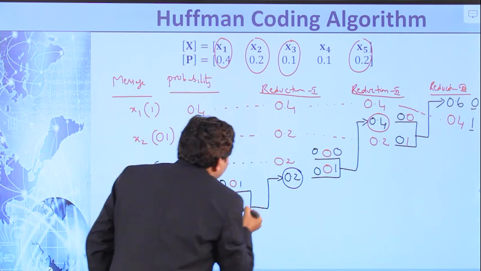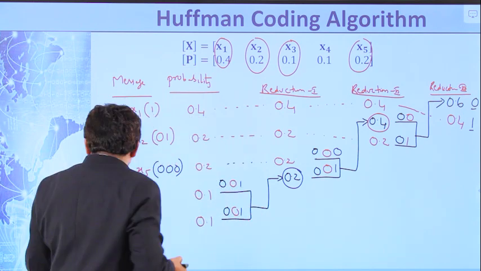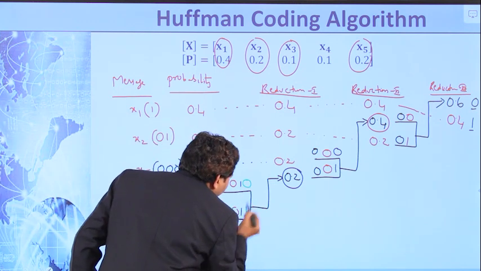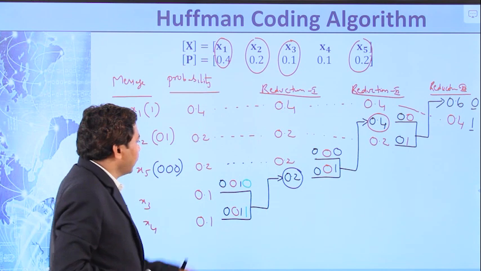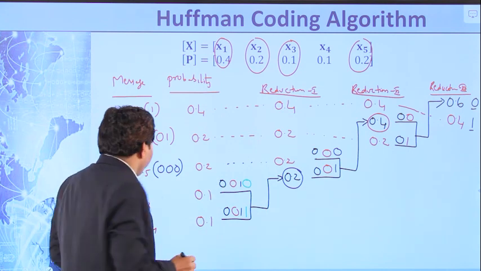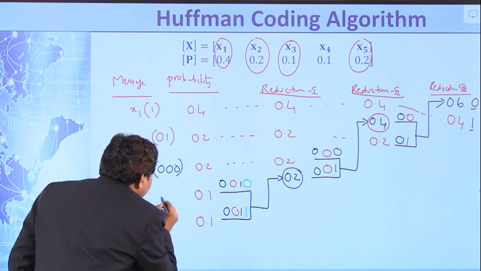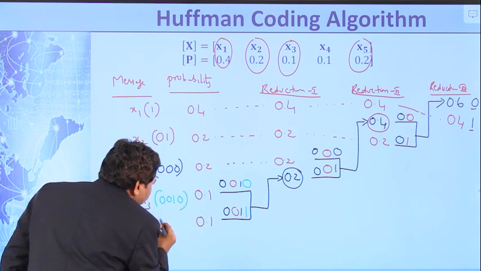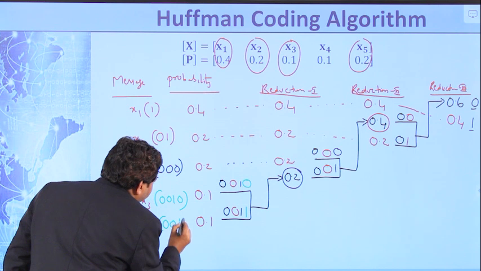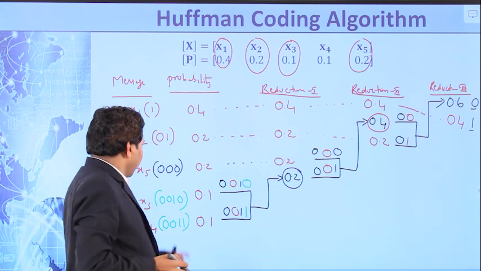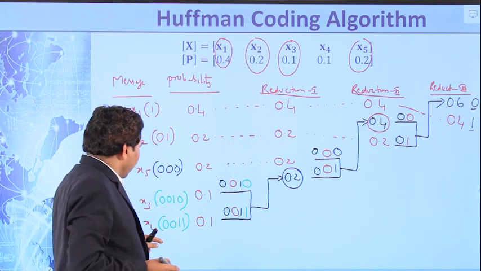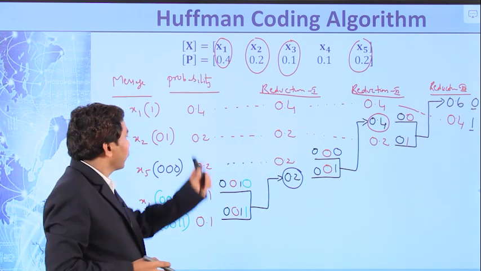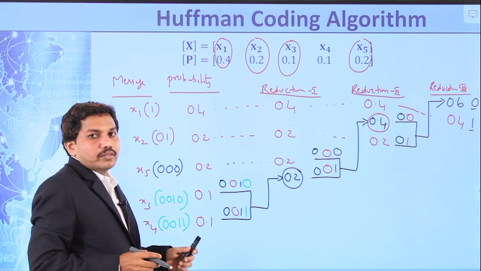So 0, 0, 1 is common for these two probabilities. Assign 0 to the upper probability and 1 to the lower probability. Now the code for x3 is 0, 0, 1, 0. The code for x4 is 0, 0, 1. Right?